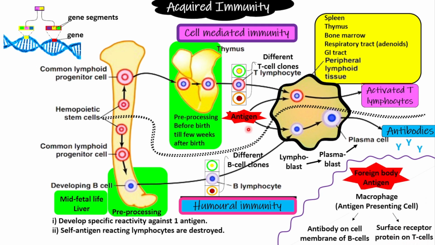So that's how this antigen is being presented to the B lymphocyte and T lymphocyte by the antigen presenting cell, by the macrophage, which interacts with the antibodies on the surface of B cells and surface receptor proteins on the surface of T cells.